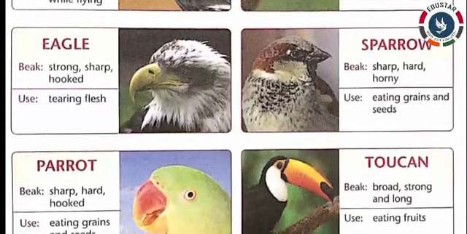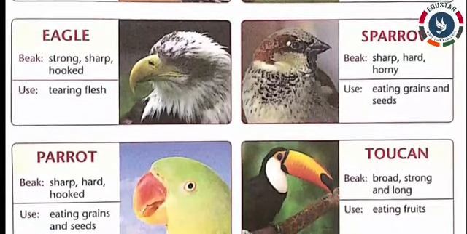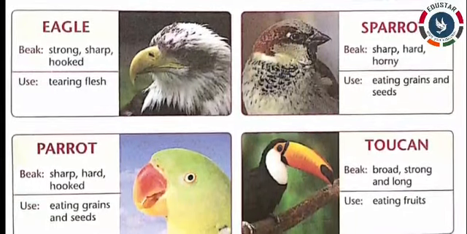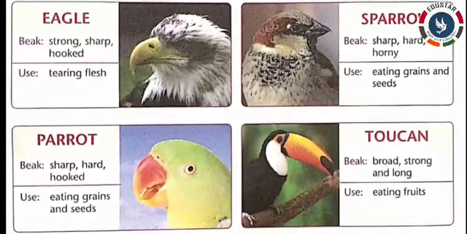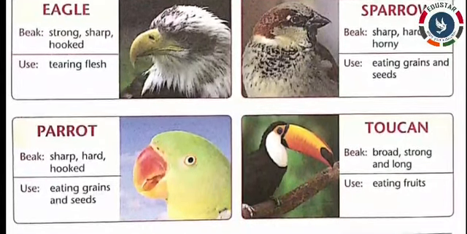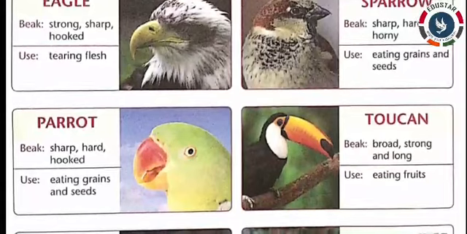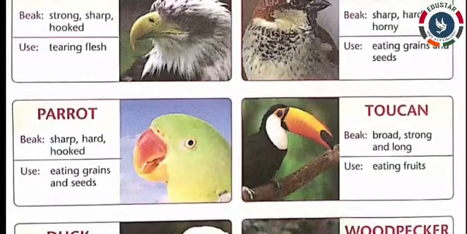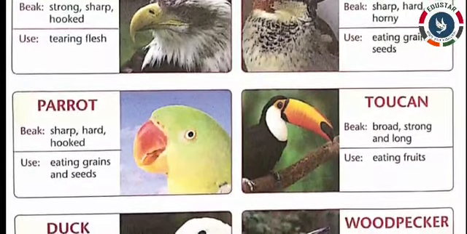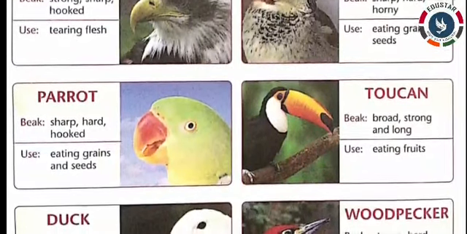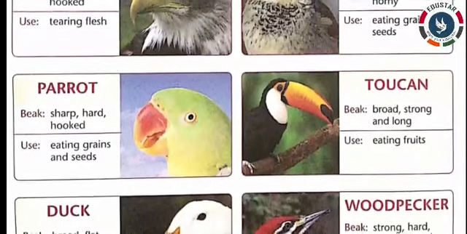Parrot. Beak, sharp, hard, hooked, use eating grains and seeds. Toucan. Beak, broad, strong and long, use eating fruits. Duck.